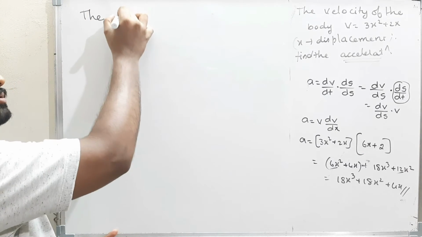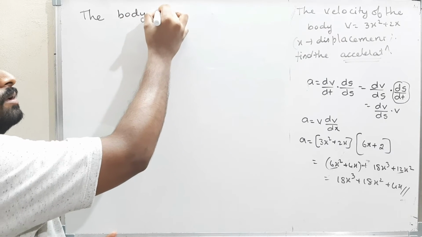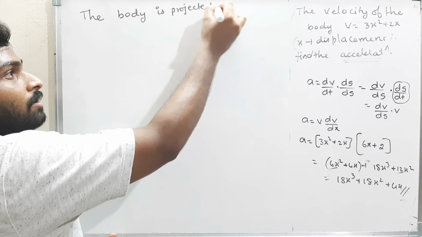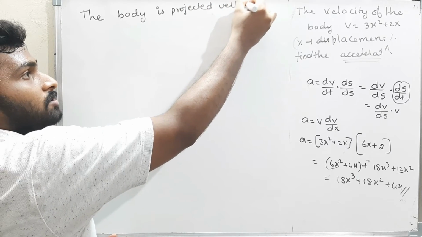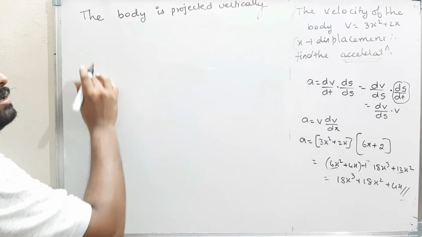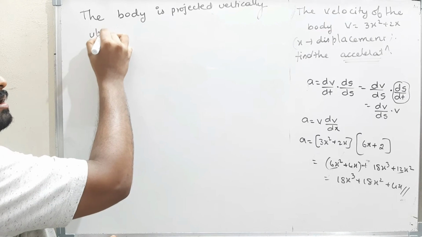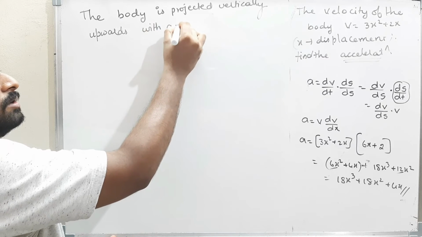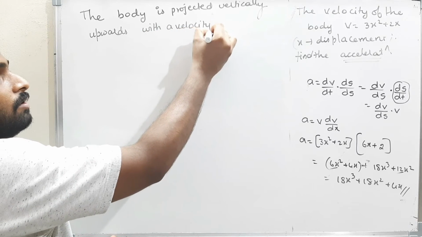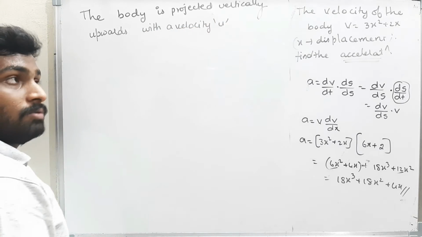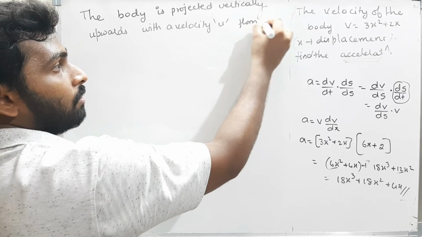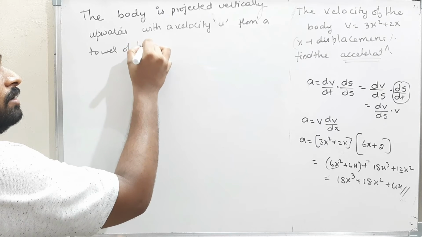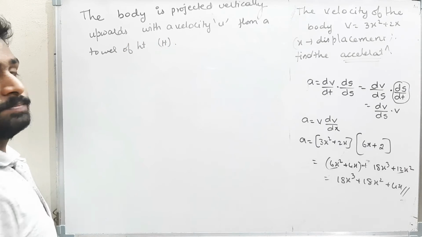The body is projected vertically upwards with a velocity u from a tower of height h.